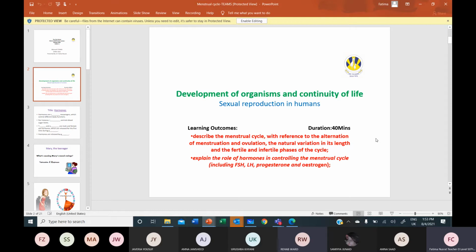Okay, done. So when they give you a question, both of these are the learning outcomes, and you have to do them as homework. When you do this, beta, I want you to write in bullet points whatever they have asked in the learning outcome. They have asked you to write about the alternation of menstruation and ovulation, so you have to talk about the mood swings, the diet, stress, anxiety, everything. Natural variation in its length: what is the ideal cycle, like 28 days, and how it can vary within a range.